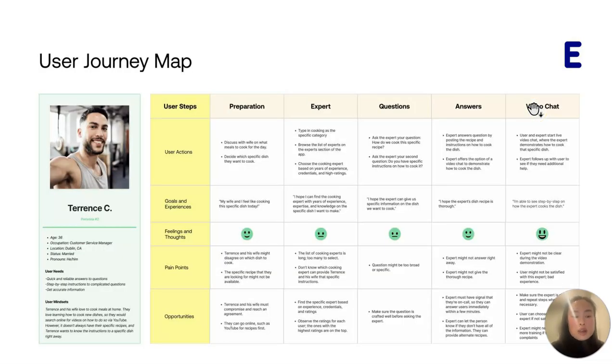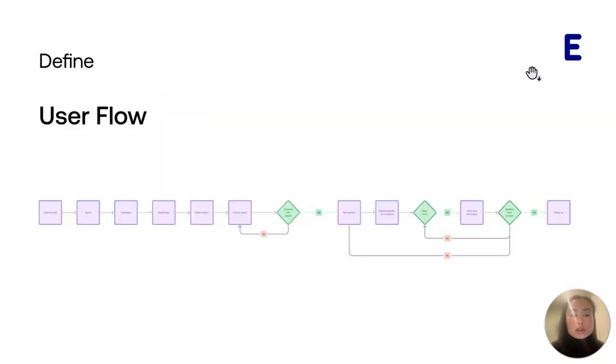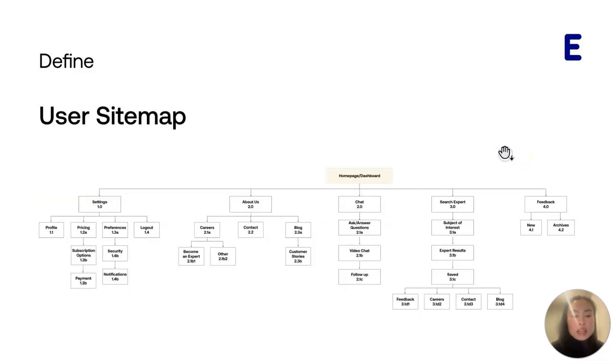Based on their user persona, I've also created a user journey map. I've gathered bits of information from his user persona and categorized them by user steps, which included user actions, goals and experiences, feelings and thoughts, pain points, and opportunities. I've also created a user flow, mapping out Terrence's usage of the app in finding his expert. Here's the user sitemap, where the homepage has different navigation areas for users to go do their functions.